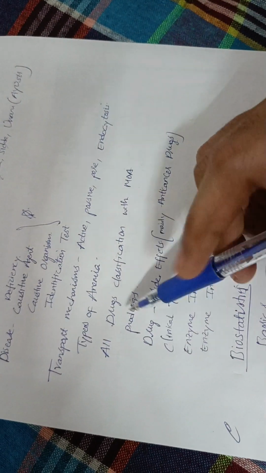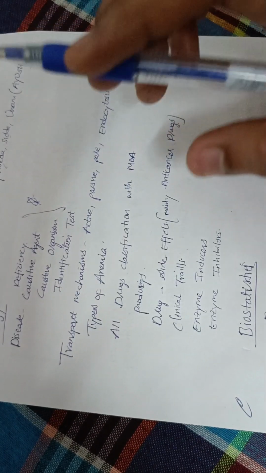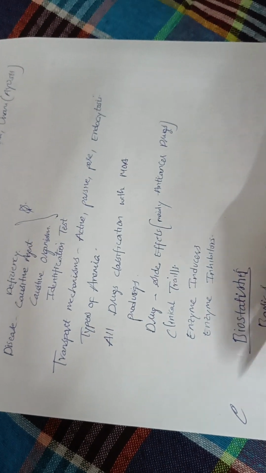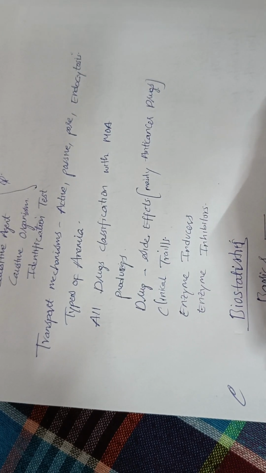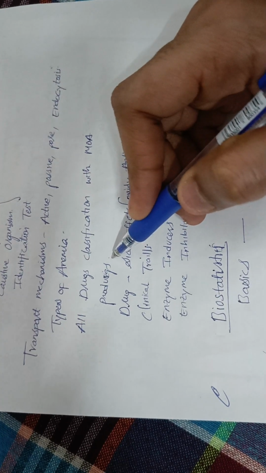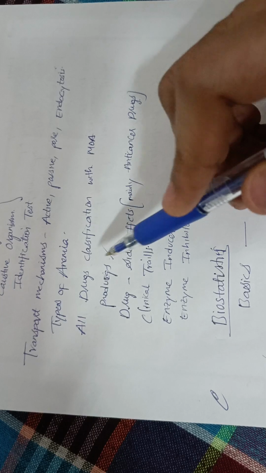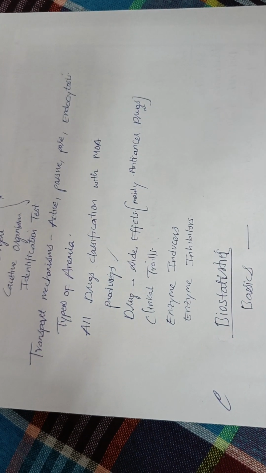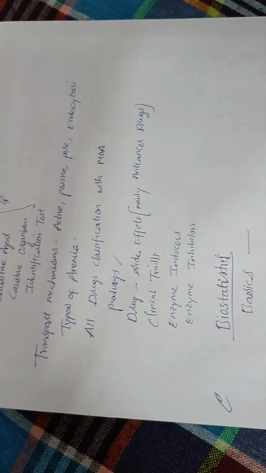And be prepared with all drug classifications mentioned in the KD Tripathi book, very important, with their mechanism of actions. Very, very important, because every time we can expect 3 to 5 questions compulsorily from this particular part of classifications. The questions are direct. Again, some questions we can expect from prodrugs, and very important, drugs and their side effects, mainly from anti-cancer drugs. For example, doxorubicin is an anti-cancer drug which has a side effect of cardiotoxicity.